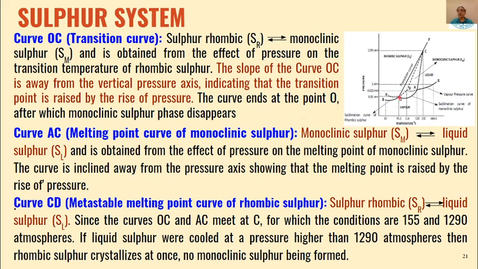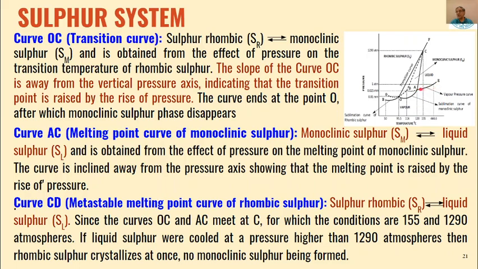And this curve ends at point O. At this point, monoclinic sulfur will disappear. Below this, we will have only rhombic sulfur. Then is curve AC, that is melting point curve of monoclinic sulfur. That is this one, AC. A is 120 degree.